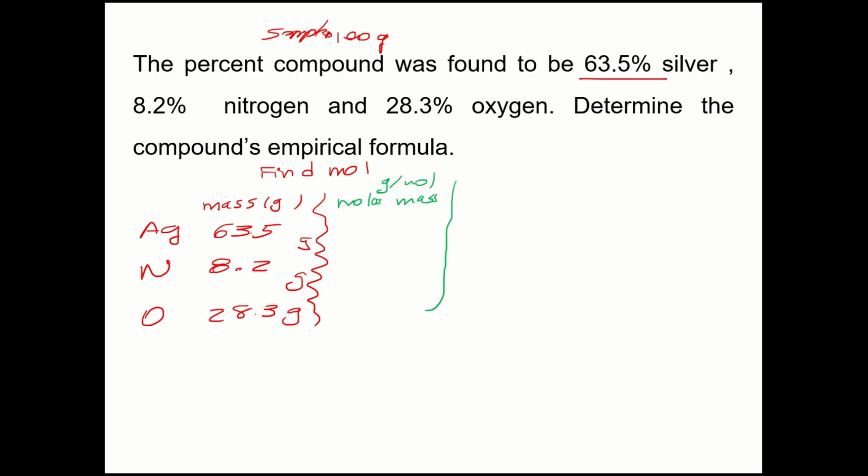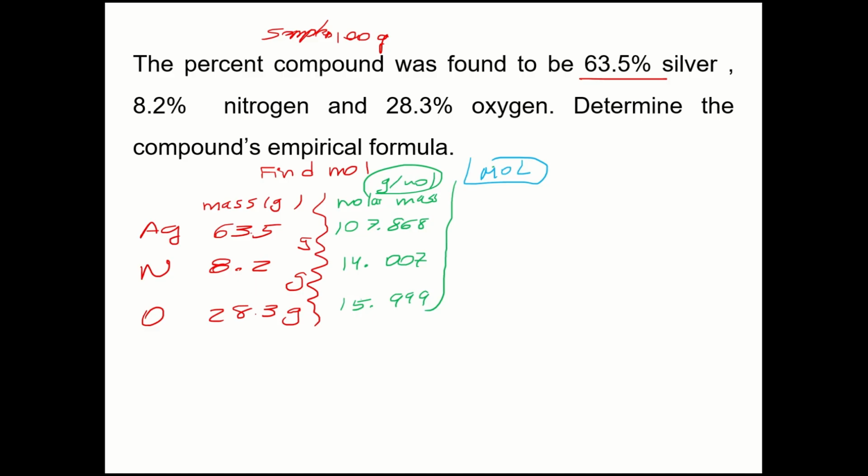If I go to the periodic table, I'm going to find silver is 107.868 grams per mole, nitrogen is 14.007, and oxygen is 15.999. So here is grams per mole. What I want is moles, right? Moles.